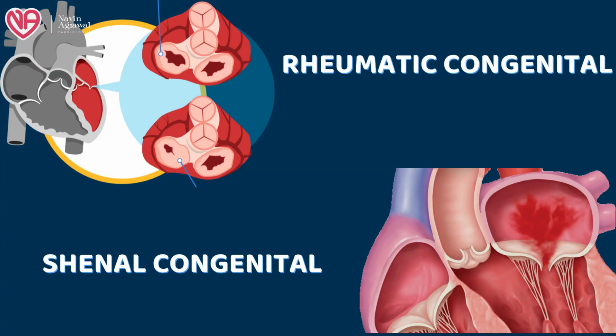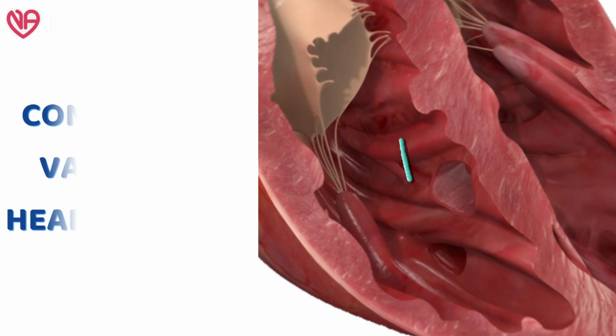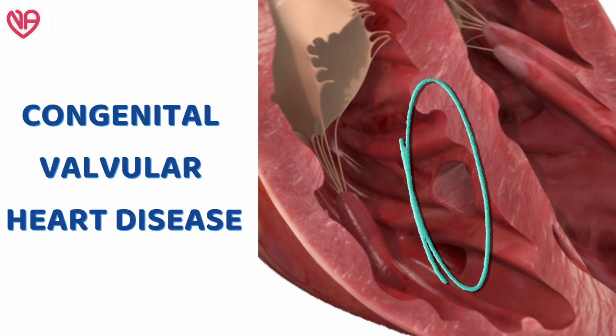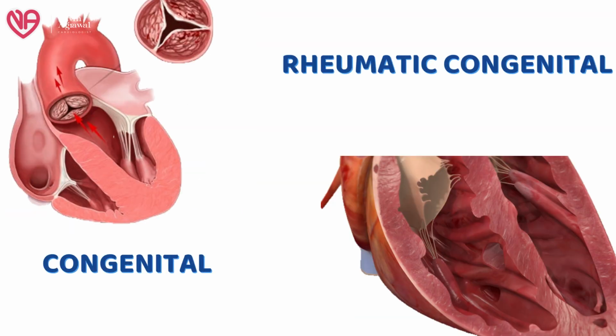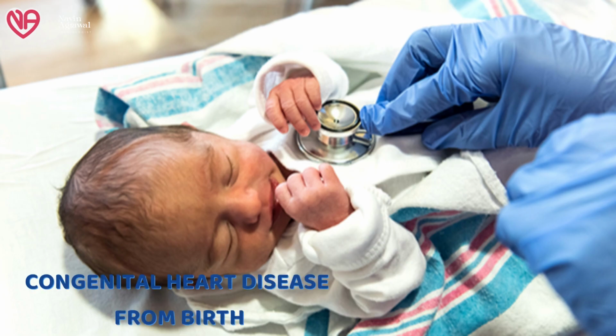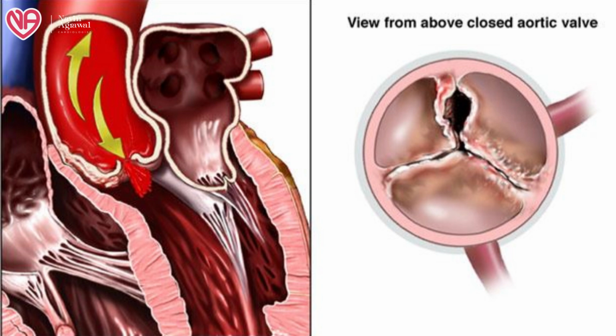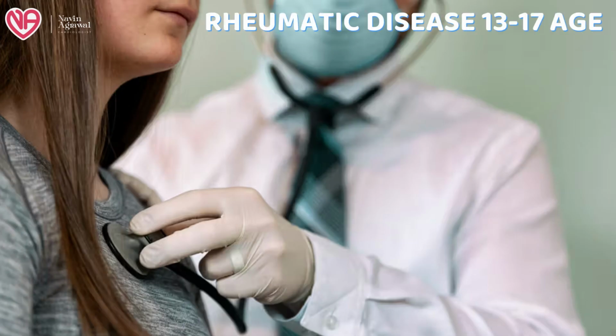Usually valvular heart disease patients can be categorized into rheumatic heart disease and senile valvular heart disease, or sometimes they might be congenital valvular heart disease patients also. Rheumatic and congenital heart disease patients will have similar sort of valvular issues because their age group is similar. Congenital heart disease presents from birth. Rheumatic heart disease usually occurs in the age group of 13 to 15 years, 17 years. So they are also in early ages.